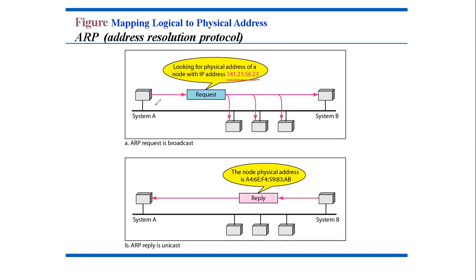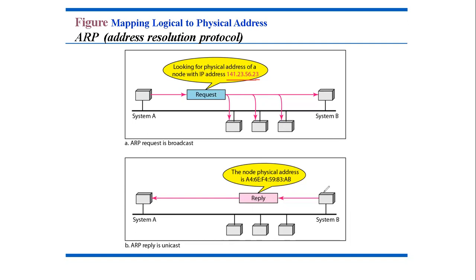The system A needs to pass the packet to the data link layer. Okay, it will pass the packet to the data link layer, but it does not know the physical address. What it will do, it is sending this request, that is the ARP query packet, and it is broadcasting to ask for the physical address, looking for the physical address.